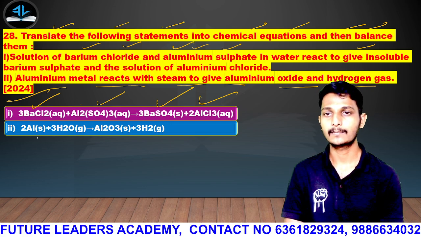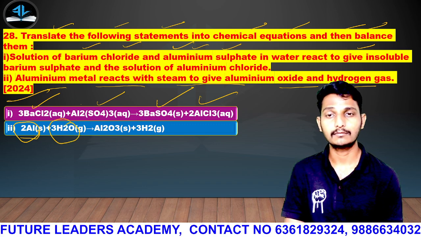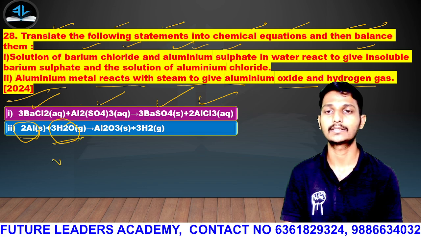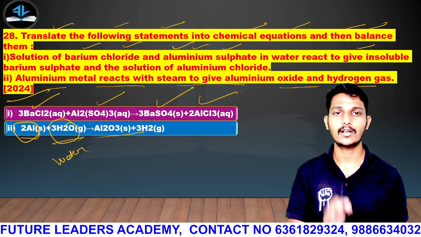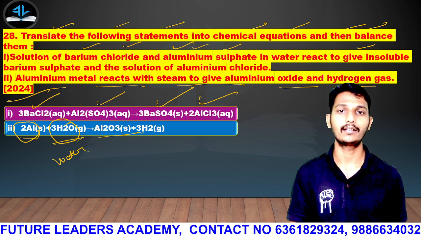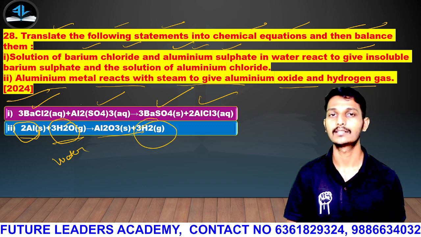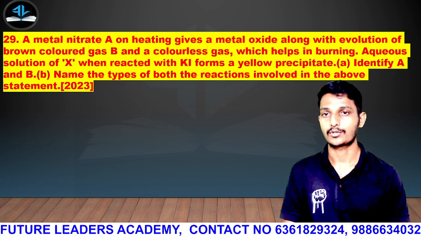And another thing is when aluminum metal is heated in the presence of steam, steam in the sense water only. So it will give you aluminum oxide and hydrogen gas is released. Okay, I think it is clear. So next question.